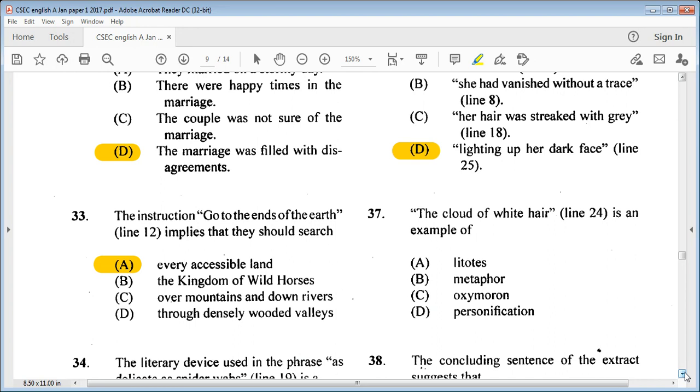Because we know contrast means difference or standing out against. So that would be it. Number 37 says the cloud of white hair, line 24, is an example of A, litotes, B, metaphor, C, oxymoron, or D, personification. We know it is B, metaphor.